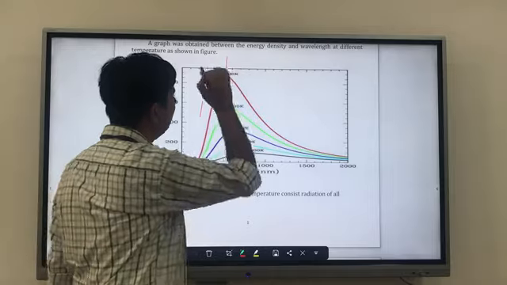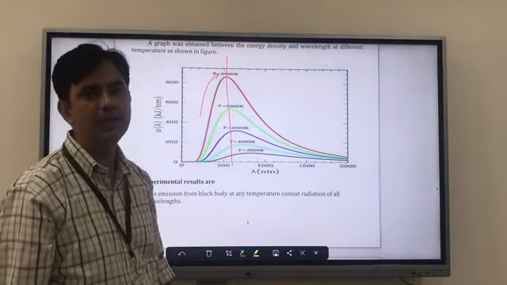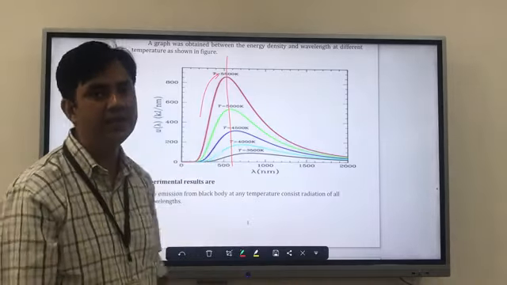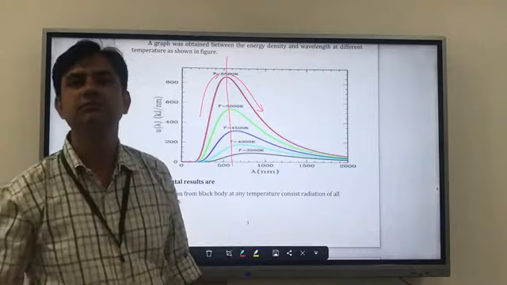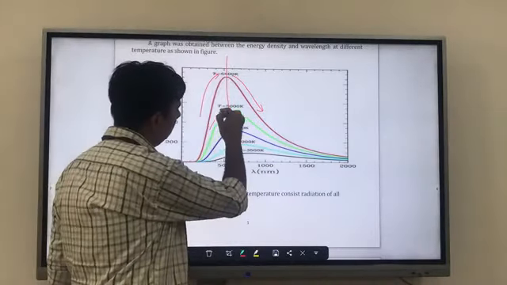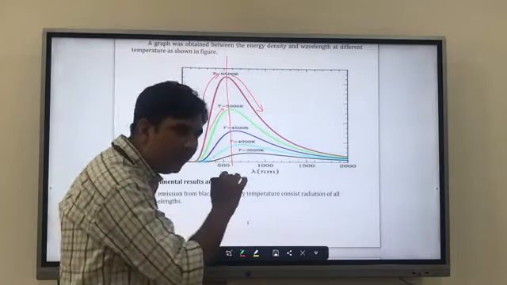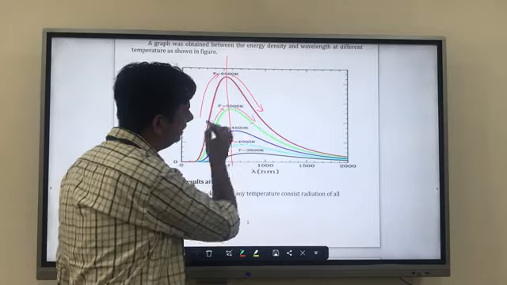When we increase the temperature to 5500, I got the maximum value at this point, and when I further increase the temperature, it's rolling down. In every case you can see. At 5000, it is increasing, and when you increase it a little bit, then its value decreases.